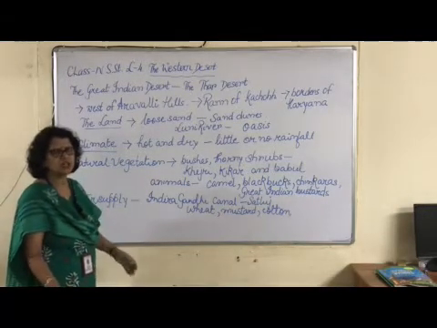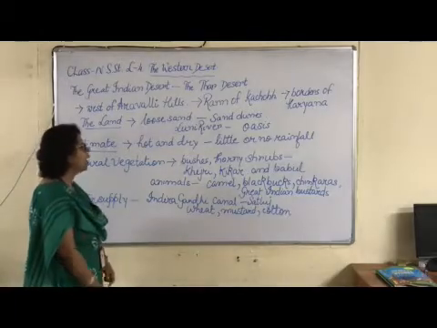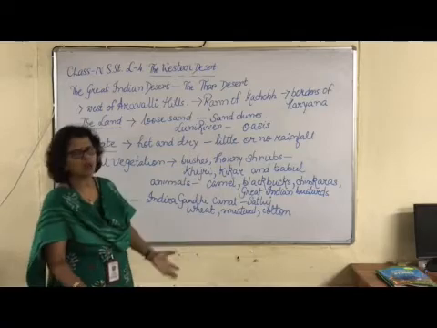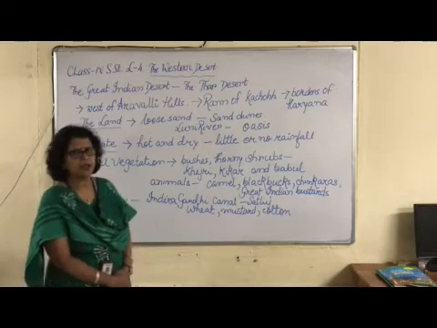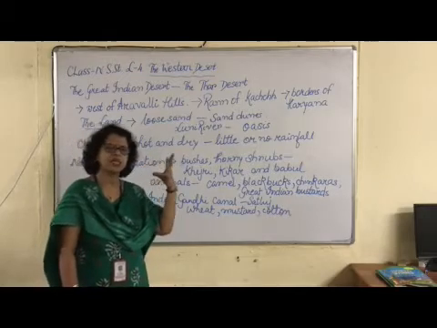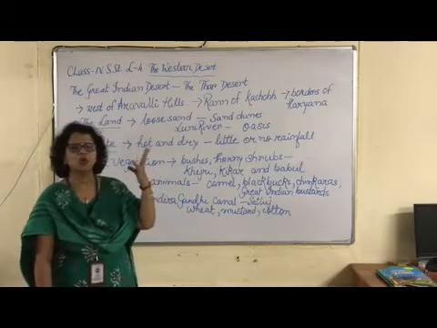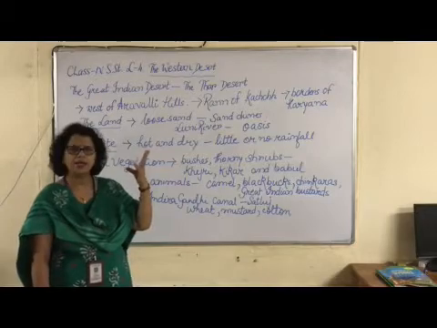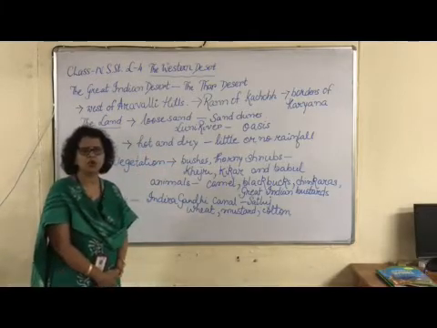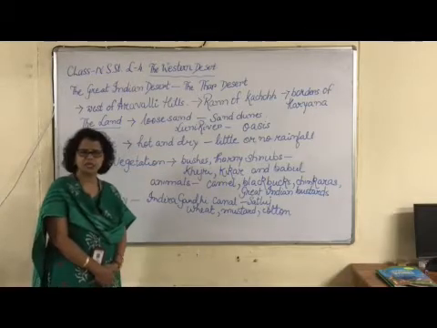Naturally there is very little natural vegetation in that area. You have mainly bushes and thorny shrubs. And when we say desert, the thing that comes to your mind is the cactus. Yes, you have those thorny bushes growing in this desert area.